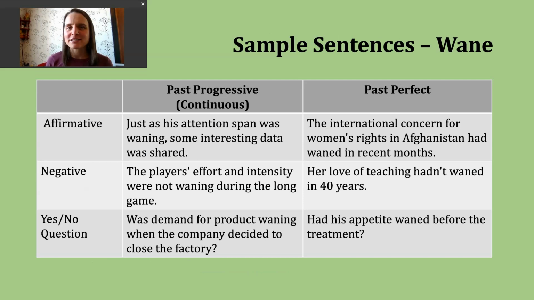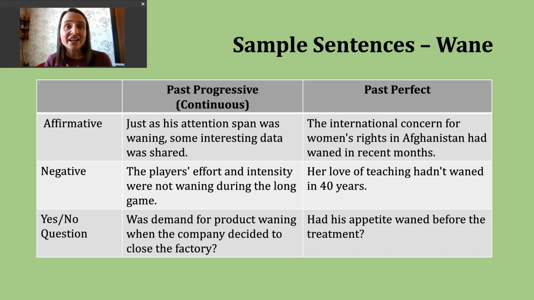Let's start with the past progressive. Some teachers and some textbooks and other teachers on YouTube might call this the past continuous. I think it's good to know both names. They mean the same thing. In this verb tense, we're talking about an action that was ongoing during some point in the past. Many times this ongoing action gets interrupted, and that interrupting action will be in the simple past tense. But this verb tense is really illustrating for us that something was continuing or progressing.